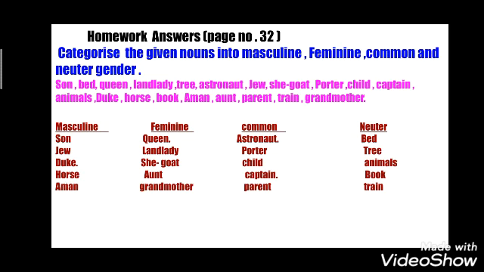And in neuter gender, what comes? All the non-living things come under this. Neither are they male nor female. You know what non-living things are, things which don't have lives. Okay.